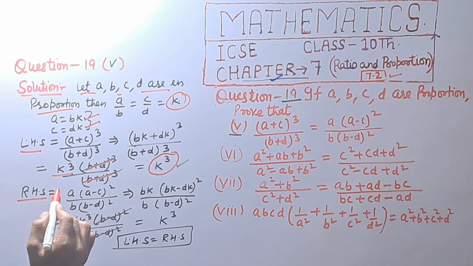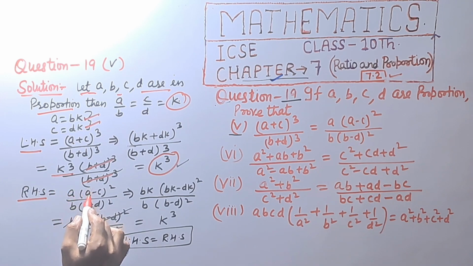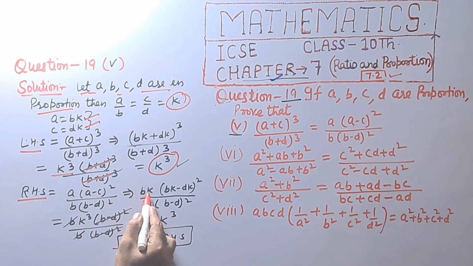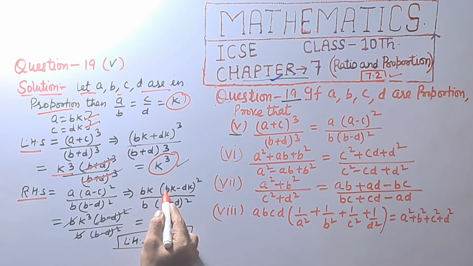And right hand side is equal to A into (A minus C) raised to power 2 divided by B into (B minus D) raised to power 2. A is equal to BK and C is equal to DK.